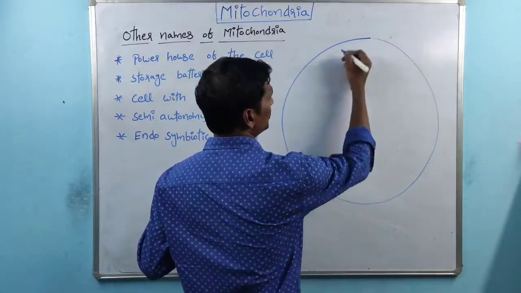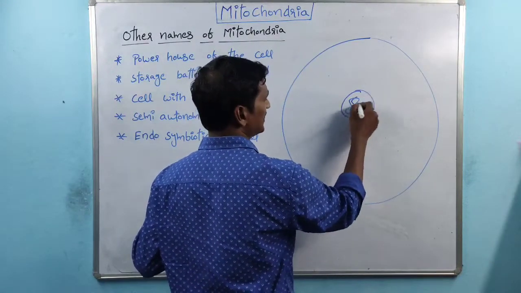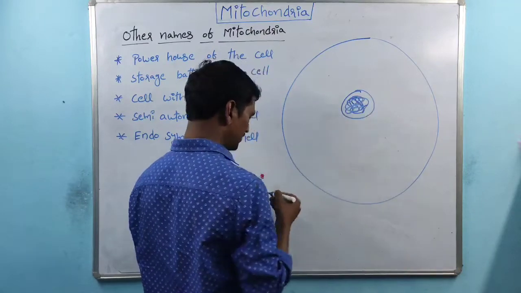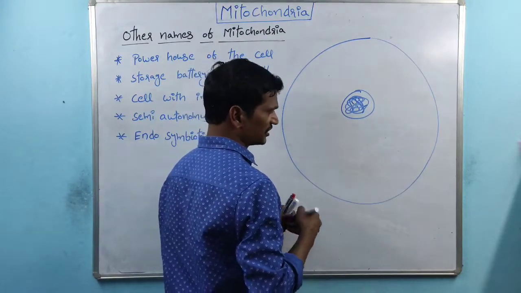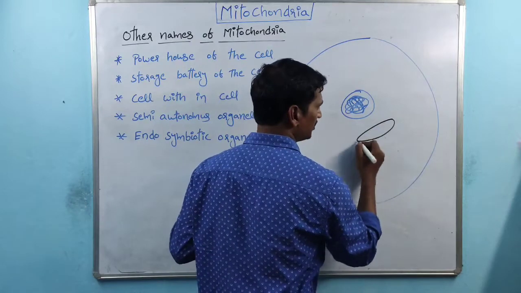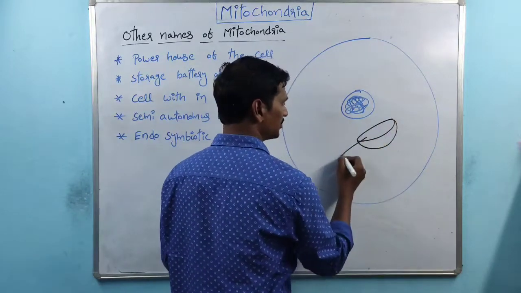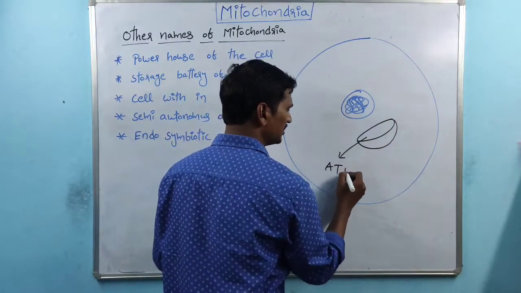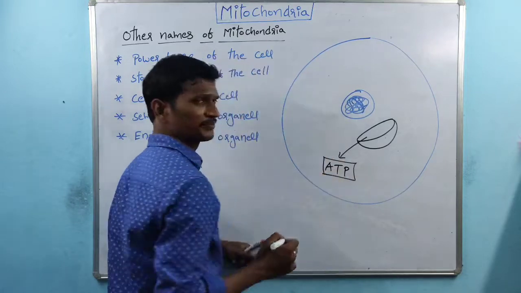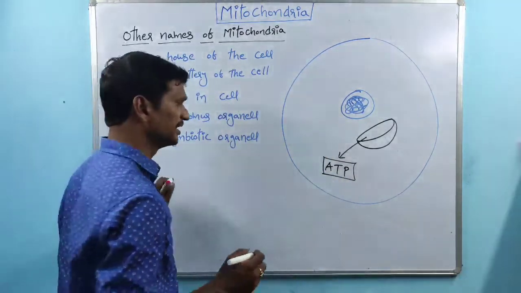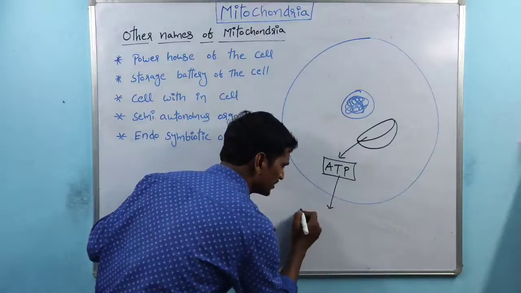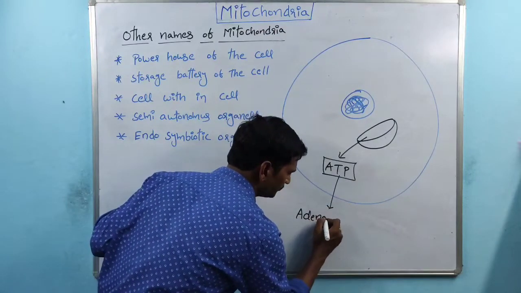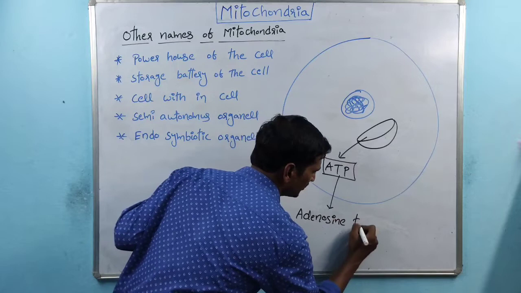This is one cell, and this is the nucleus. It contains the genetic material, right? And this is one of the mitochondria. Mitochondria produce energy in the form of ATP. Here ATP indicates adenosine triphosphate.